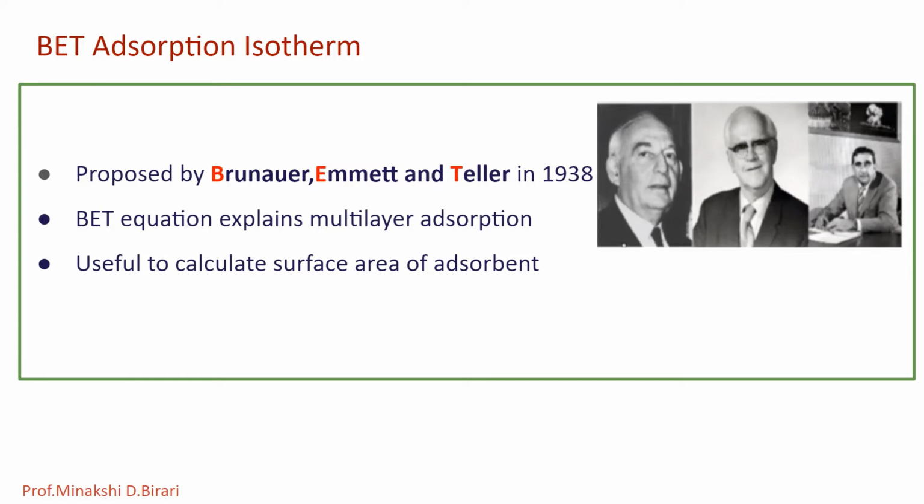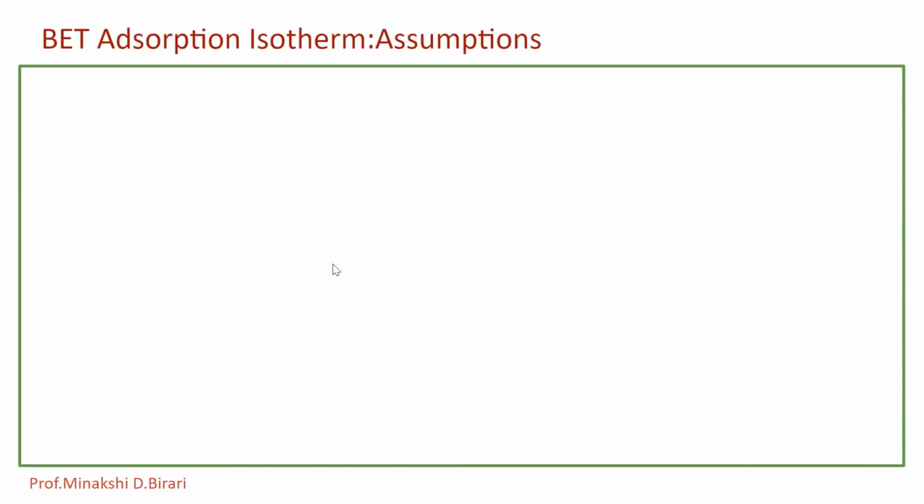So, the BET theory applies to systems of multilayer adsorption and usually considers that gases do not chemically react with the surface or adsorbent. Usually, nitrogen gas is used as an adsorbate to determine the surface area of adsorbent. Now, what are the assumptions of BET theory?